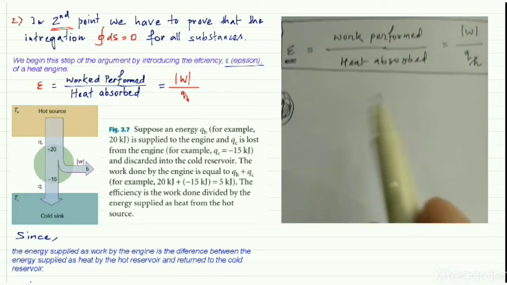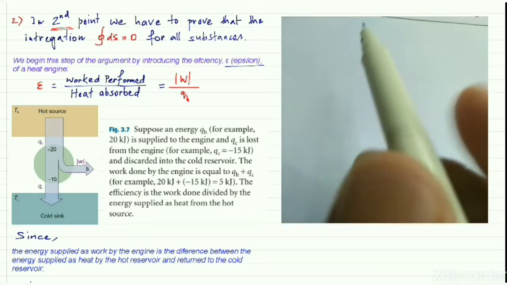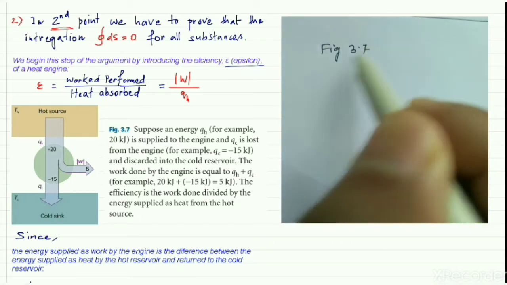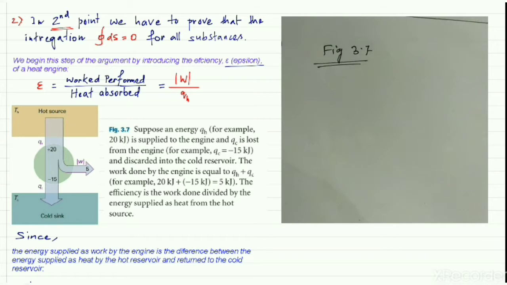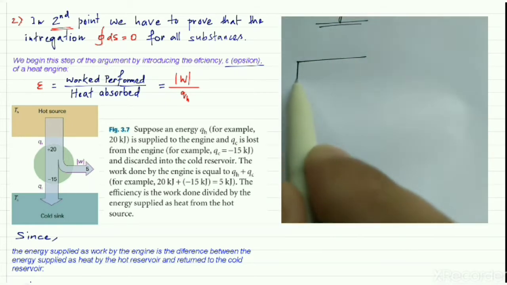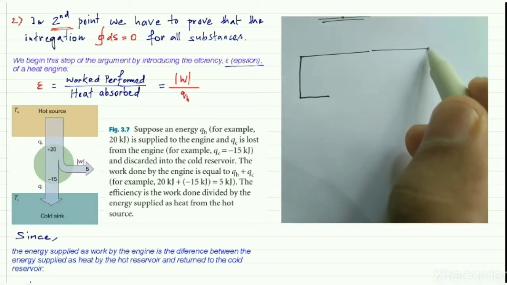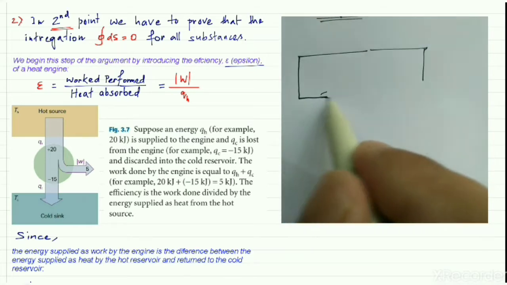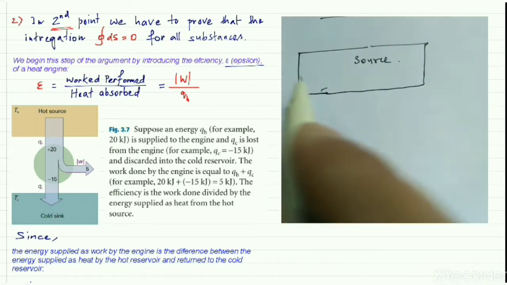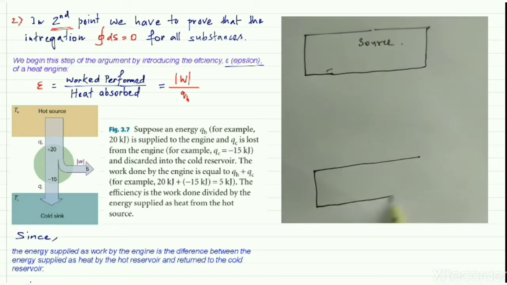If you go to the PDF file given in this presentation and see figure 3.7, the image is like this. I am trying to draw this one. Let's suppose this is your source, whose temperature is higher than the sink.